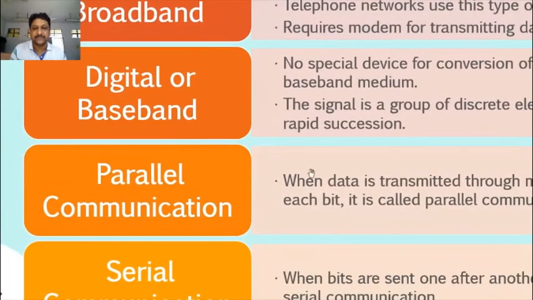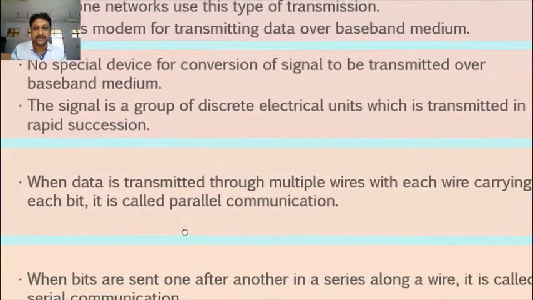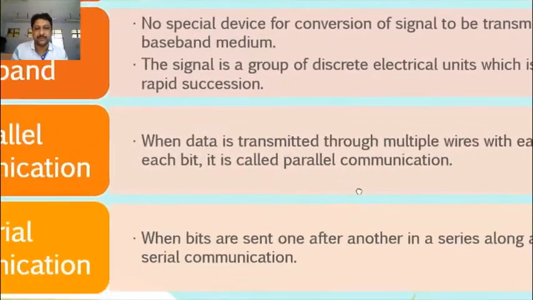Next one is parallel communication. Parallel communication means when data is transmitted through multiple wires, with each wire carrying a separate bit. So many wires are there, and at the same time each wire is carrying bits and transmitting from one device to another device. This is known as parallel communication.